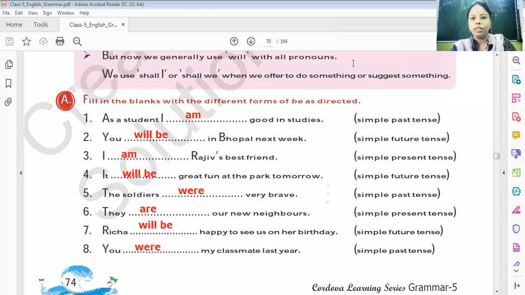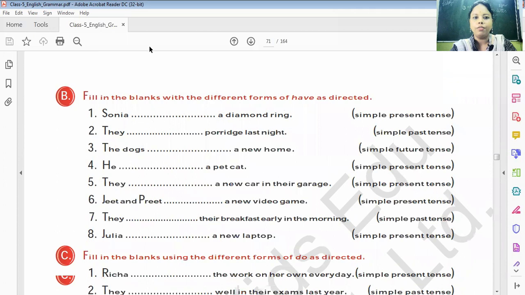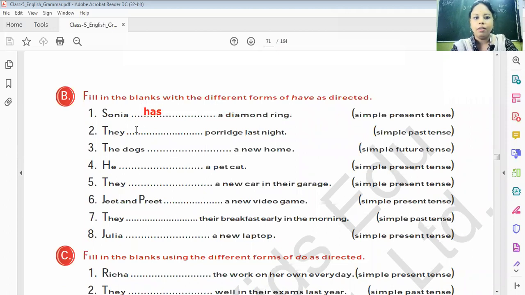Let's move to the next exercise. Fill in the blanks with a different form of have. Here we have to use has and have. Sonia has a diamond ring. They have. Here we have to write simple past, so they had. The dogs dash a new home. The dogs will have.